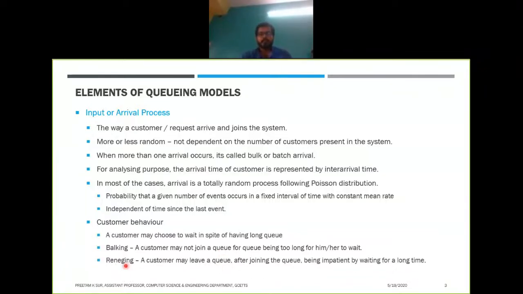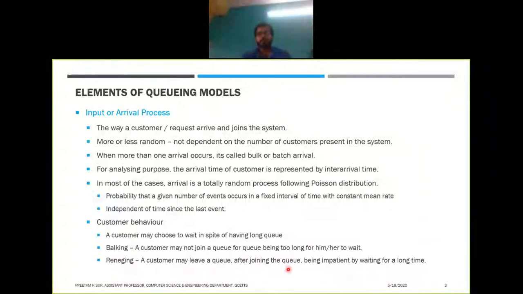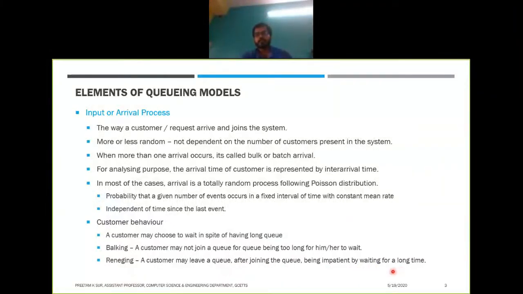There are other scenarios like reneging. In reneging, a customer may leave a queue after joining it, being impatient from waiting for a long time. Many times you will find that some people are waiting in a queue, and if the queue is moving so slowly, the service time is very high, what will happen? Some people get annoyed, get impatient, and they leave the queue. Not only do they leave the queue, they leave the system as well.